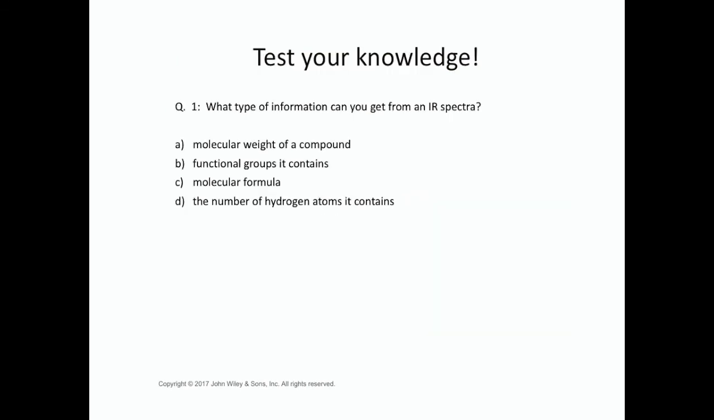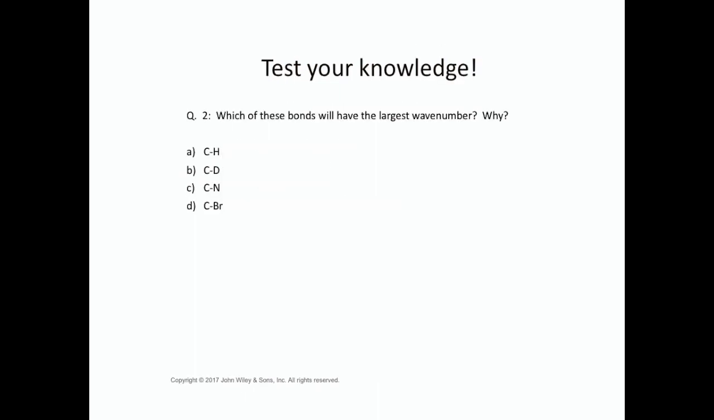Finally, test your knowledge. So what type of information can you get from an IR spectra? The molecular weight, the types of functional groups it contains, the molecular formula, or the number of hydrogen atoms. Also, which of these bonds will have the largest wave number and why? A CH bond, a carbon-deuterium bond, a carbon-nitrogen, or a carbon-bromine bond.